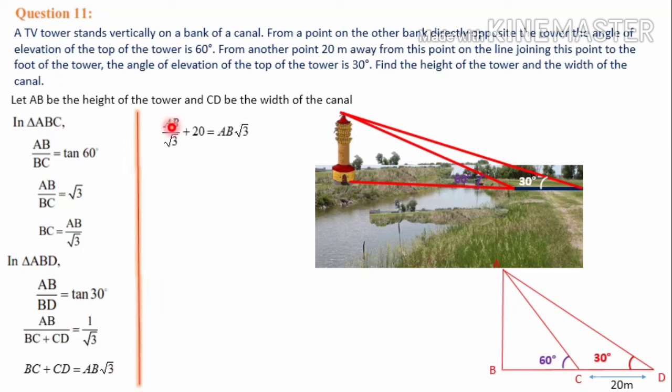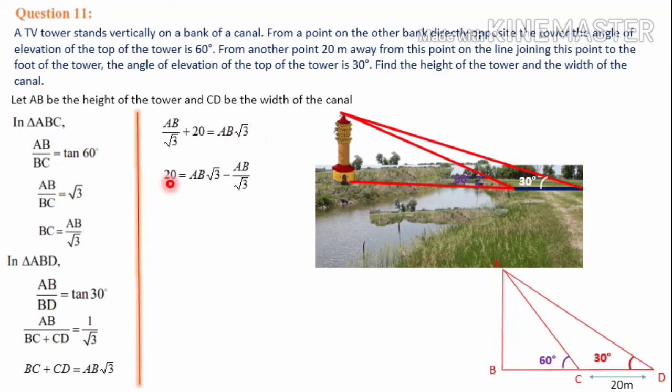Then AB by root 3 plus length of CD, which is given to us. Length of CD is 20. And BC we have already calculated, that is AB by root 3. So just substitute that, AB by root 3, and CD from the diagram we can write 20. So that is written here.